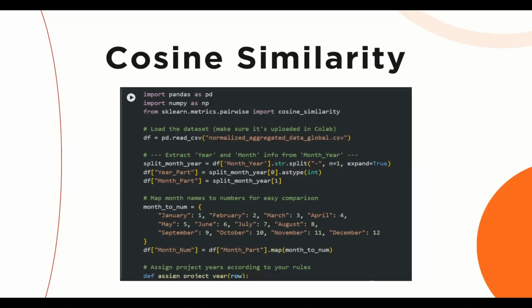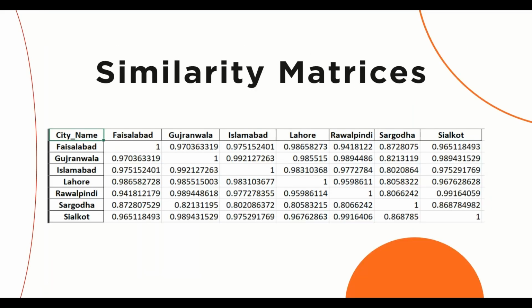Next, we took out the cosine similarities by running Python scripts that used the pandas library. Through these scripts, we were able to take out the similarity matrices for each month, representing the similarity in CPIs among cities. We had one similarity matrix for each month as shown on the screen. This helped us model the relations and further graphing.